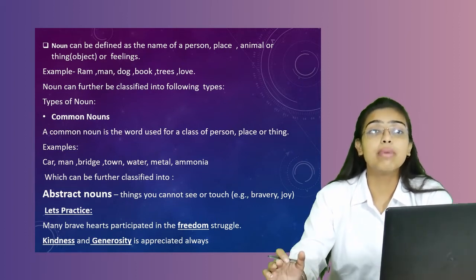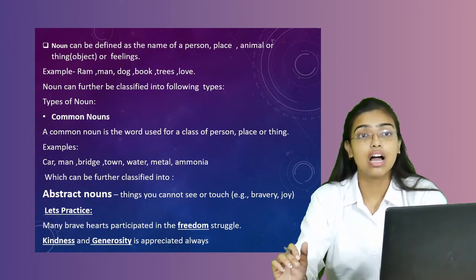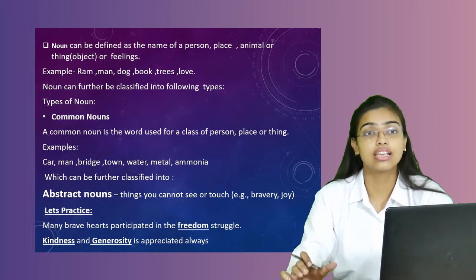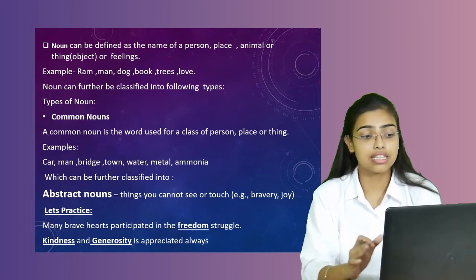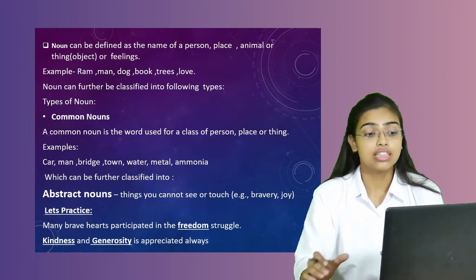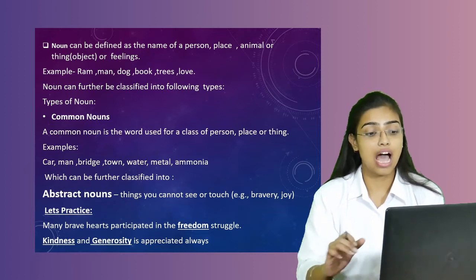Man, any man can be there. Bridge, town, water, metal, ammonia. These are not specific things. These are general things. When we generalize something, suppose when we are talking about a car or a man or a bridge, these are generalized things which can be further classified into abstract nouns.